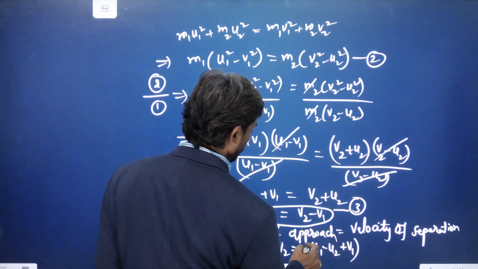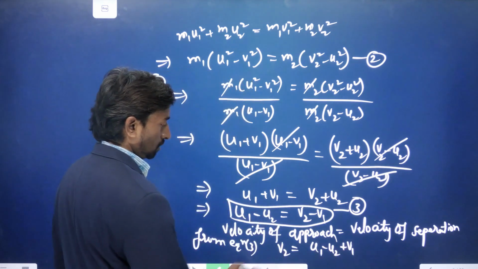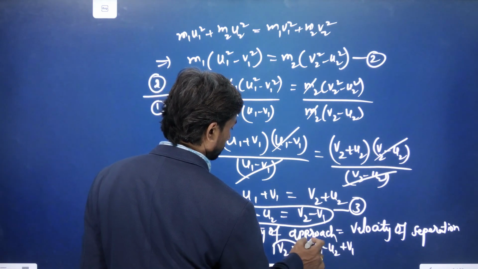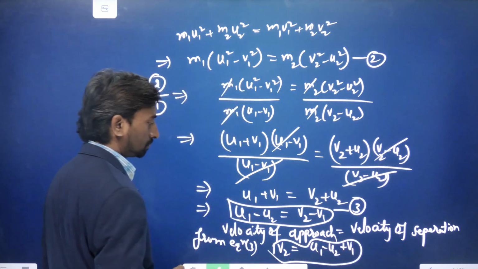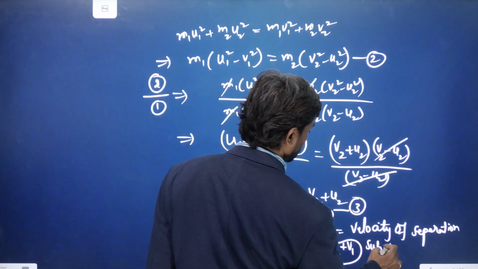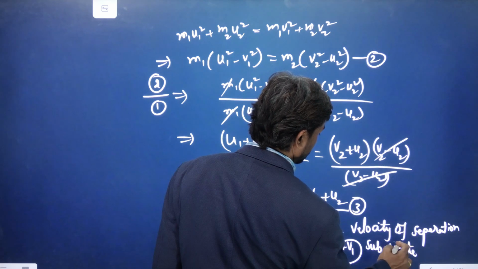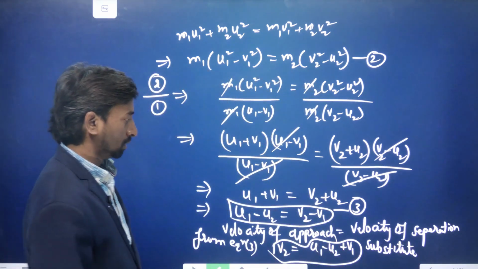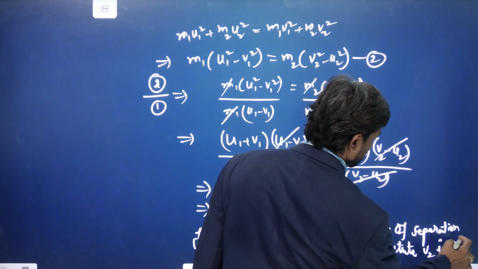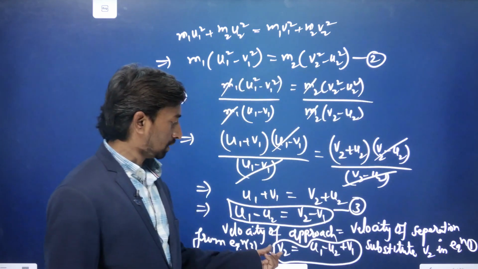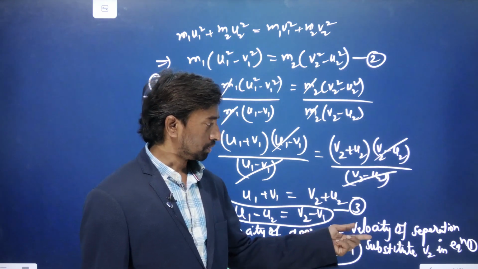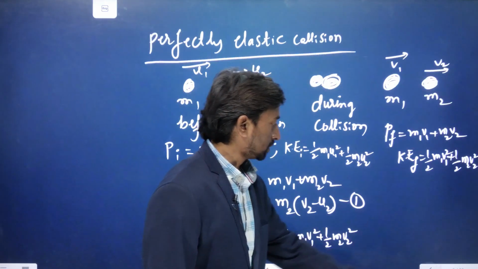Now we substitute this v2 in equation 1. We got the v2 value, u1 minus u2 plus v1. If we substitute it in equation 1, where is equation 1?